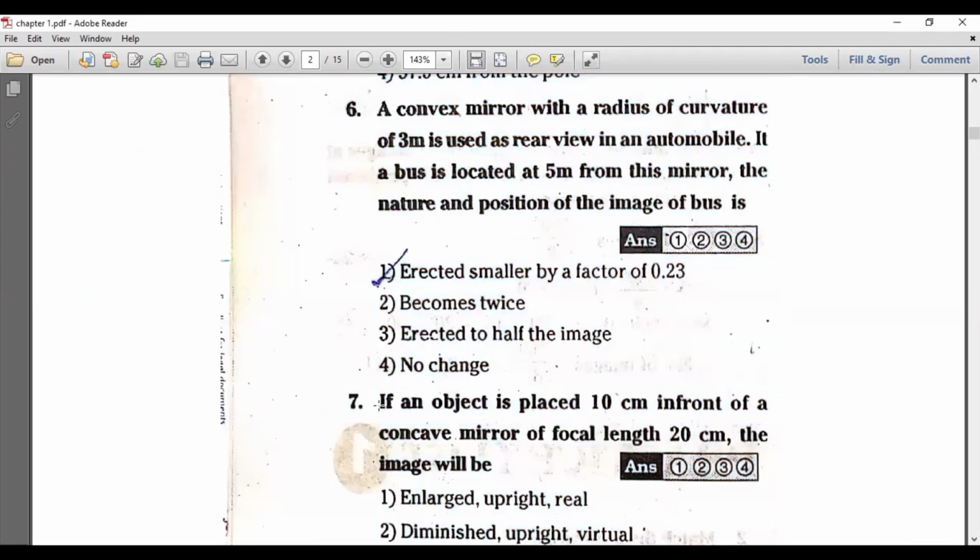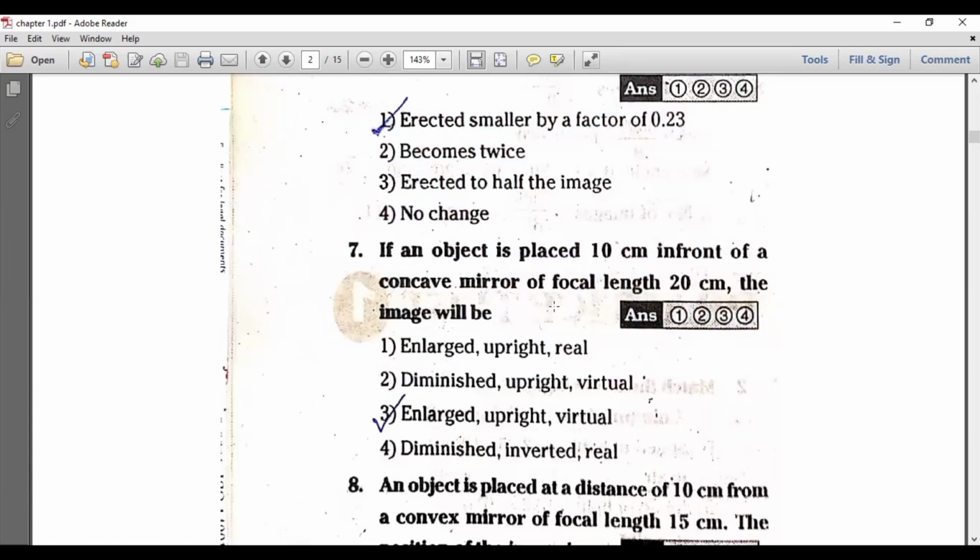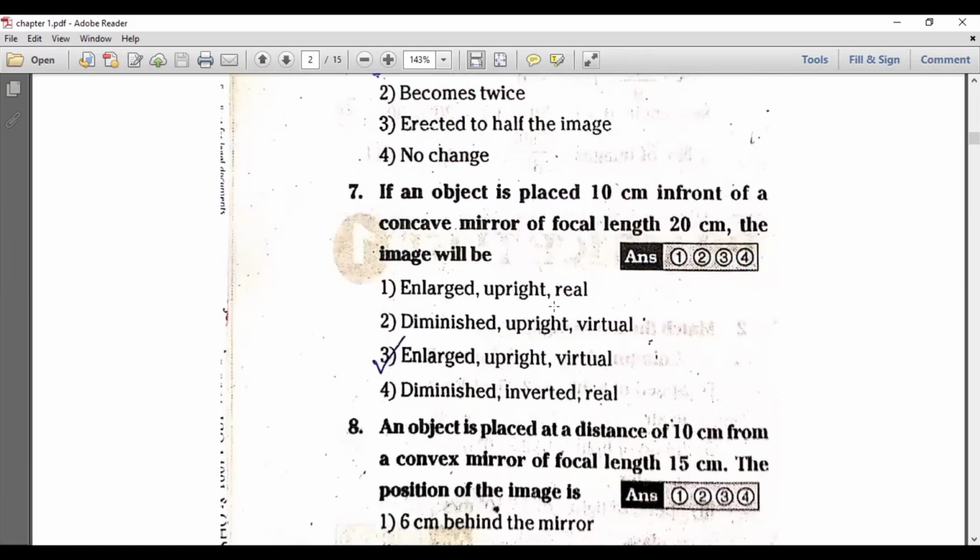And the seventh one: an object is placed 10 centimeters in front of a concave mirror of focal length 20 centimeters. The image will be, and look at here. First we will try to solve this kind of problem by using the analysis method: pole, focus, and center of curvature. The concave mirror focal length is 20 centimeters and the radius of curvature is 40 centimeters, and the object is placed at a distance of 10 centimeters.